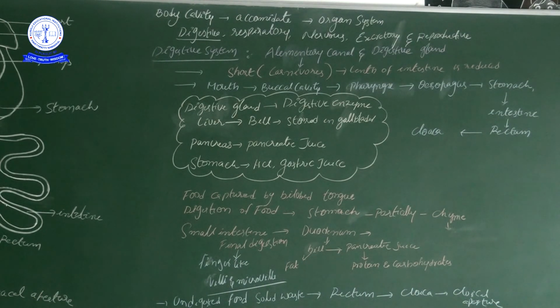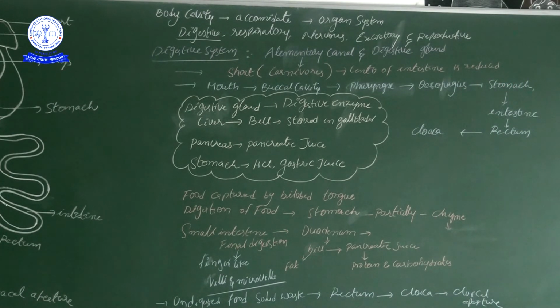Windpipe is there in respiration, like here food pipe, that is the esophagus. The esophagus leads to a short sac-like structure, that is the stomach. This stomach plays an important role in the partial digestion of the food. And then the intestine, it is the final digestion. So the stomach and intestine, these two play an important role in the digestion of the food taken by the frog.